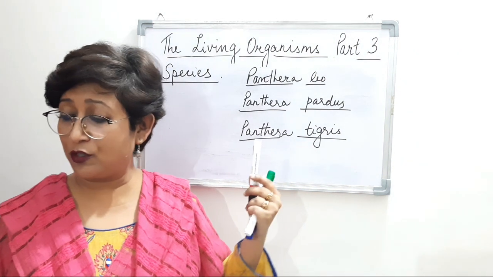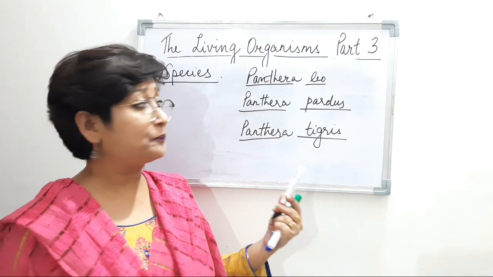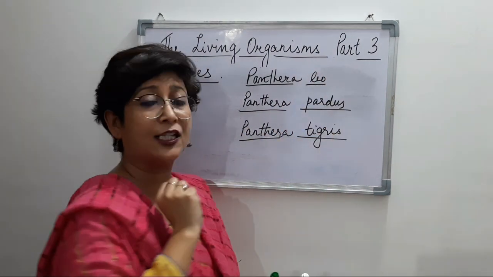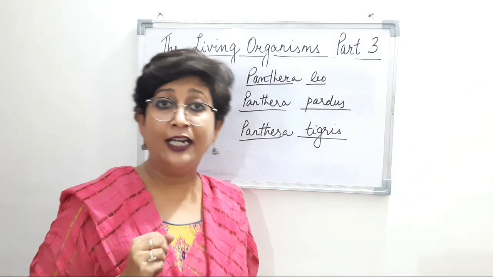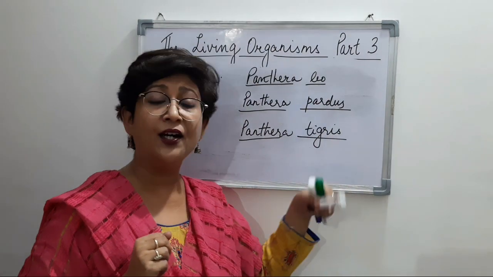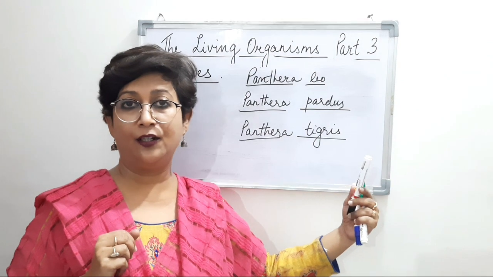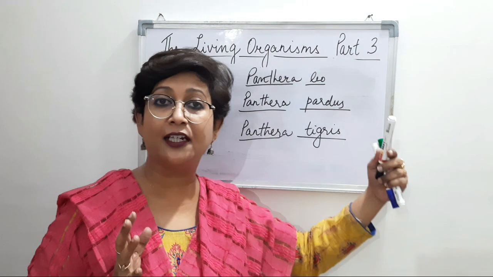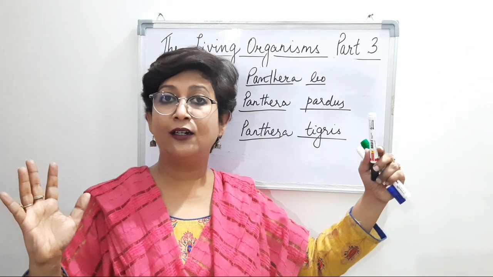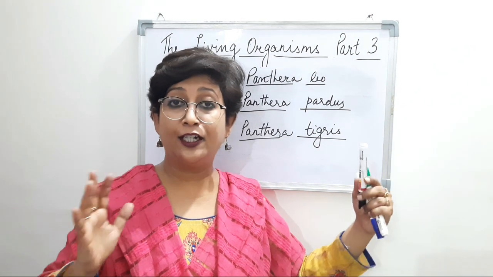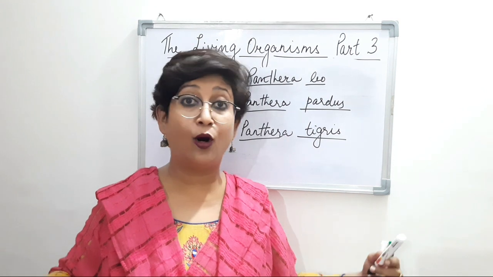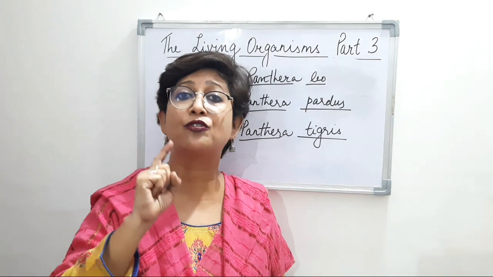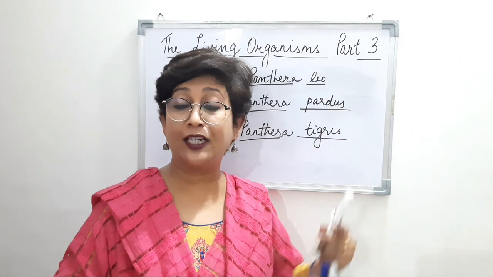So what we get to see over here is that there is a special characteristic to all these organisms. All 3 of them are different from each other. One is the lion, the other is the leopard, and the third one is a tiger. 3 different species, 3 different organisms. All 3 are not the same. If you look at the lion, the leopard, and the tiger, all 3 are not similar. So these are the 3 species.